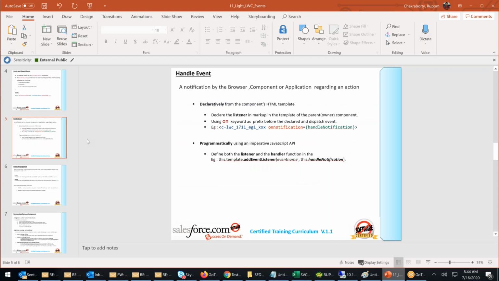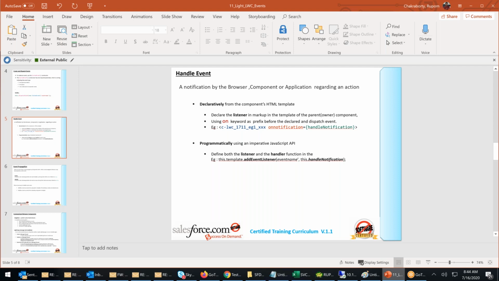Okay, now last class we have been discussing events. We have seen how to create an event programmatically. Whenever you're creating an event programmatically, you have to create the listener programmatically using a constructor and a super. You have to create the handler programmatically, right? And not only that, you have to manage bubbling or propagation at the time of dispatching the event.